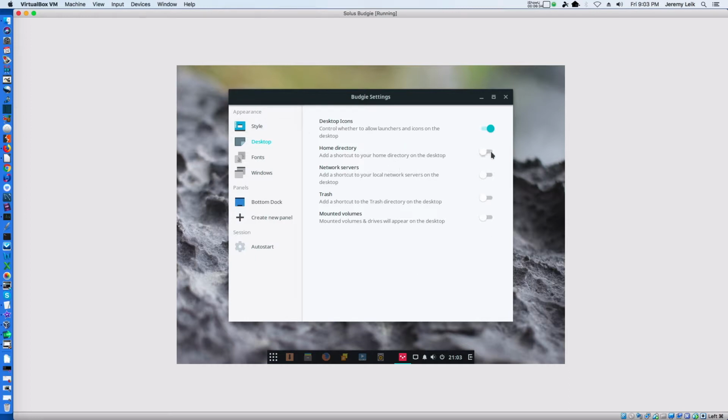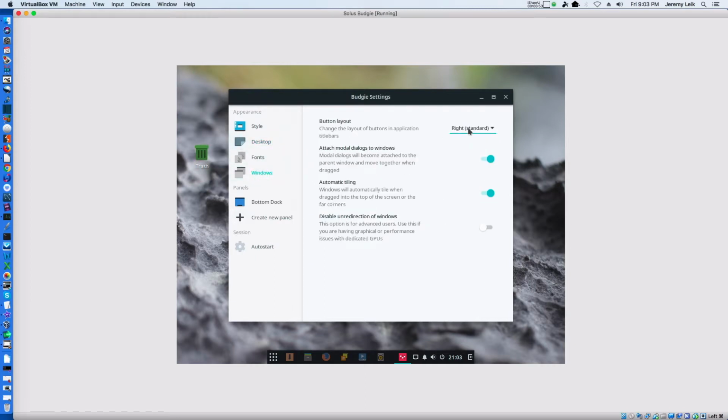Okay. For desktop icons, whether you want to put things like your home directory, your network servers, trash, and mounted volumes on your desktop. I like that it's so easy to turn that on and off. Fonts, change your windows. You can make it more Mac-like by putting the widgets on the left if you'd like. Automatic tiling. That's all pretty decent there.